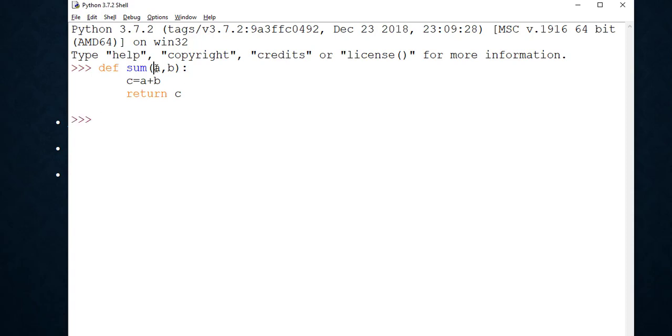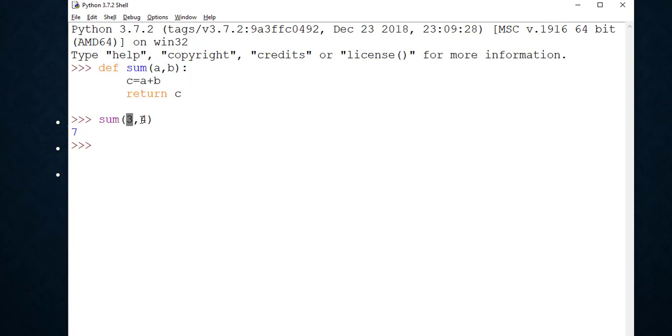So the values that are being received in the function definition header are known as parameters, and the values that we will pass in the function call statement are known as arguments.